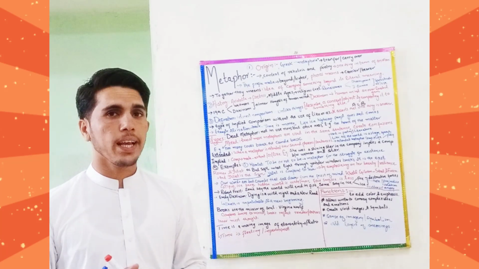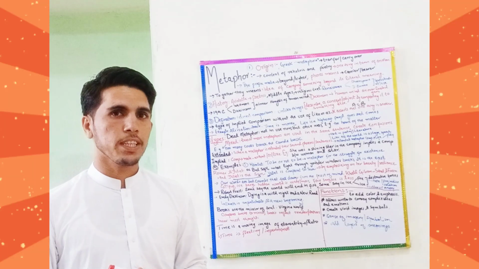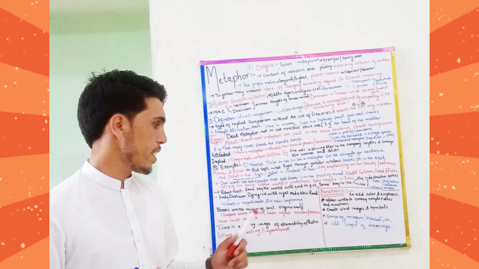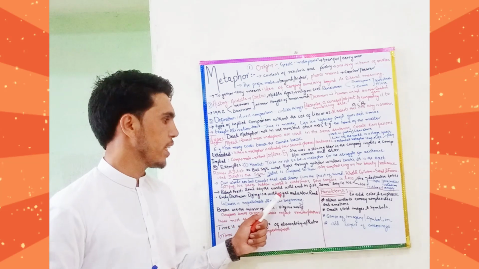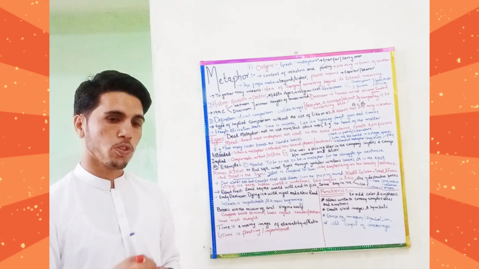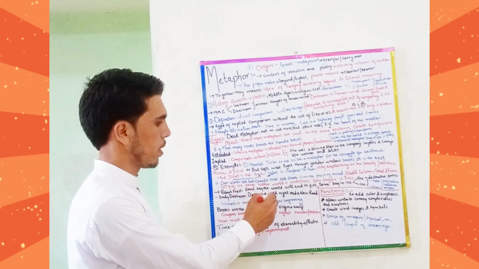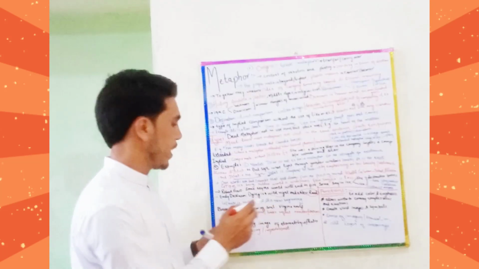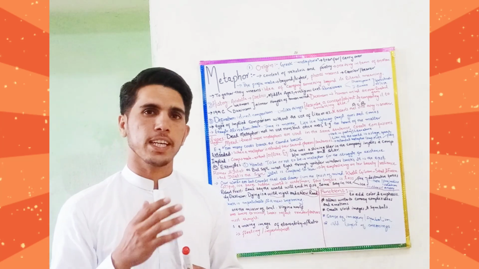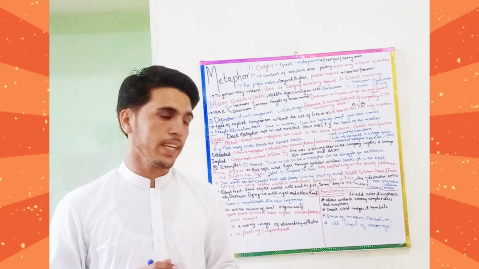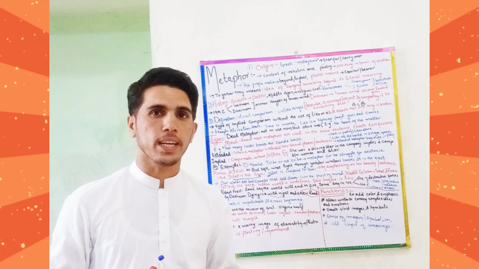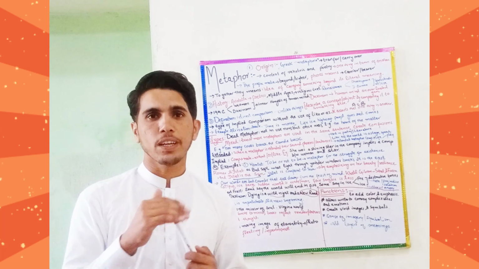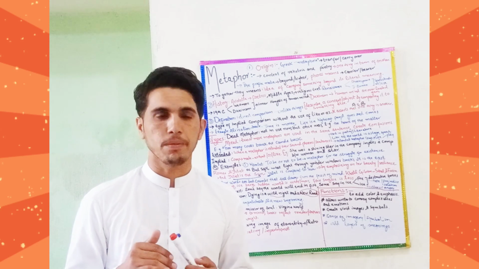Another example is a quotation from Emily Dickinson, where she, being a poet of death, says, "Dying is a wild night and a new road." So here two metaphors are being implied. Dying is a wild night and a new road. So new road means that death is unpredictable. We cannot predict death. And secondly, it is a new beginning. Death is not the end of life, but it is the beginning of a new life. Being Muslims, we have a belief.